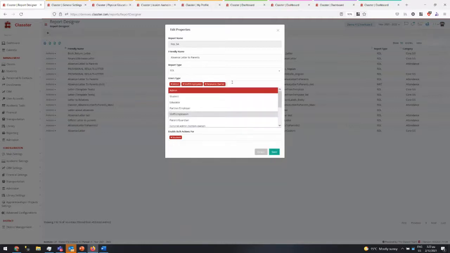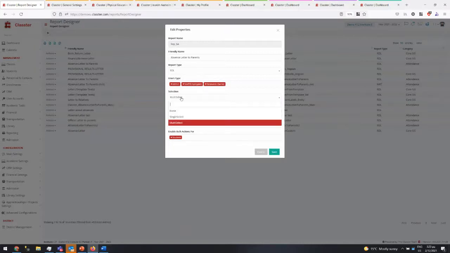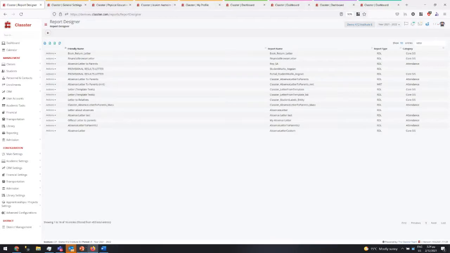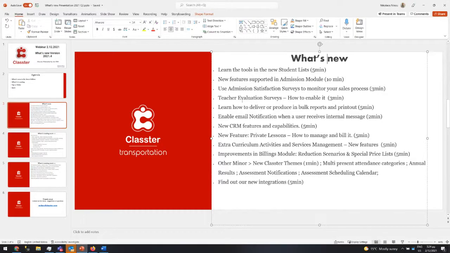And what else do I need? I need the multi-select. So it should be multi-select of student codes, more or less. So the system will send all the student codes and then generate the emails for each student or the parents of the student. So that is related to the bulk setting. So we have covered this one, and we have covered this one now. So we have done this one, and we have done this one.